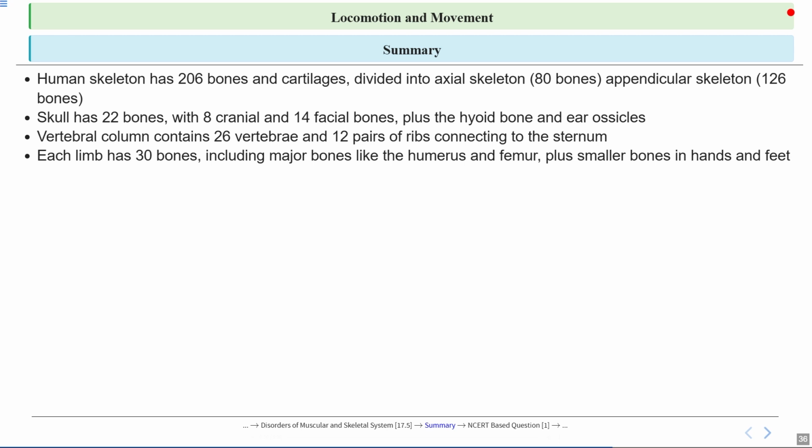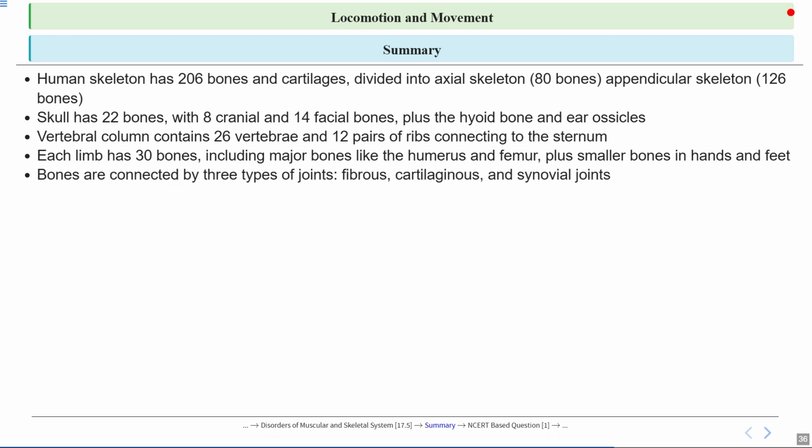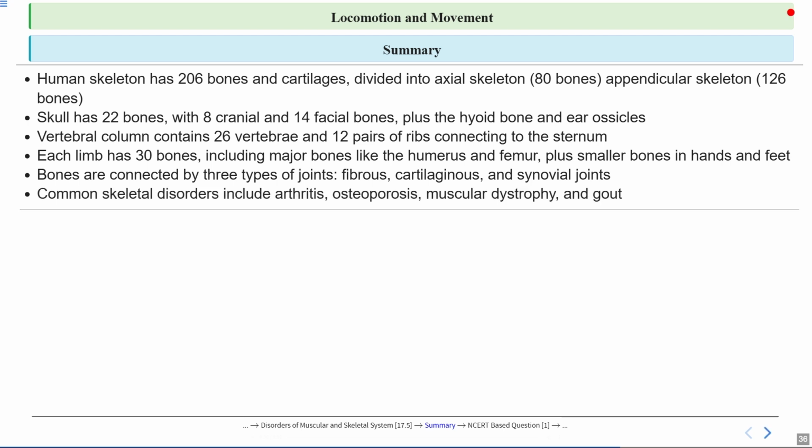We also discussed the vertebral column, which contains 26 vertebrae and 12 pairs of ribs connecting to the sternum. Then we talked about the limbs. Each limb has 30 bones, including major bones like the humerus and femur, plus the smaller bones in the hands and feet. Then we talked about how bones are connected by mainly three types of joints, that is fibrous joints, cartilaginous joints, and synovial joints. At last, we talked about some common skeletal disorders including arthritis, osteoporosis, muscular dystrophy, and gout, as well as myasthenia gravis.